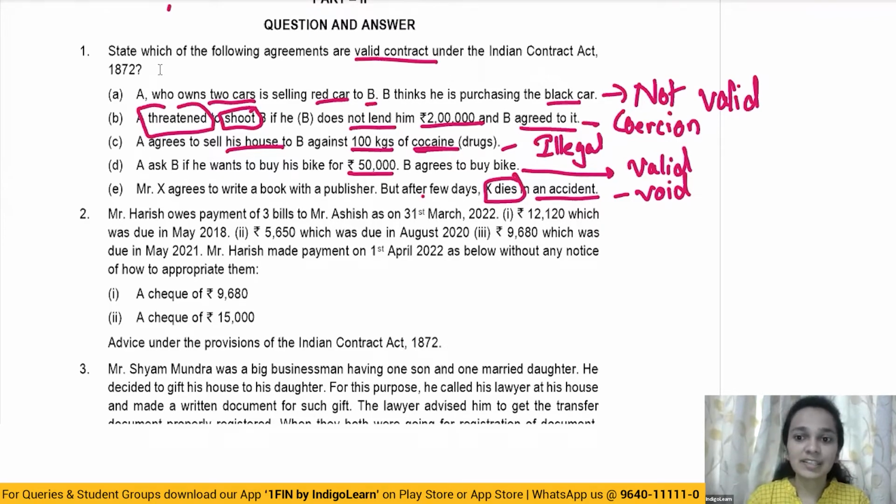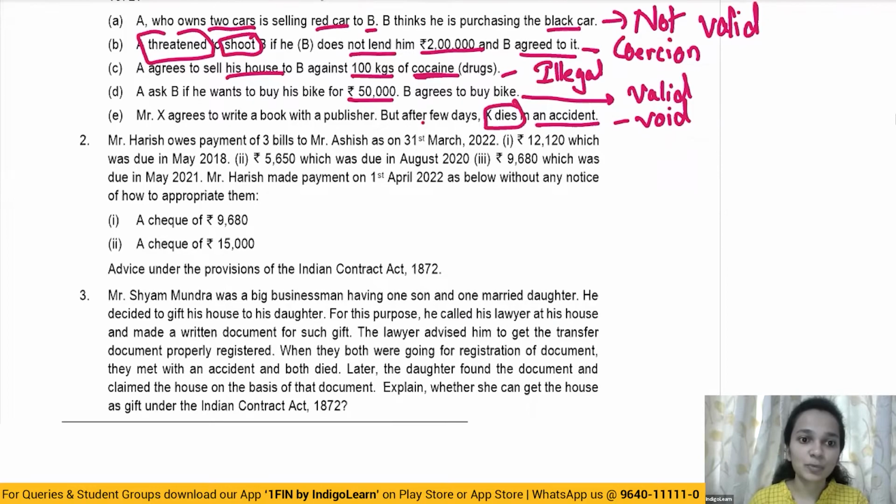So the next question is based on appropriation of payment, a very important concept under the Indian Contract Act. Let's have a look at it. Mr. Harish owes payment of 3 bills to Mr. Ashish as on 31st of March 2022. The first one is 12,120, which was due in May 2018. The second one is 5650 due in August 2020. And the last one is 9680, which was due in May 2021.